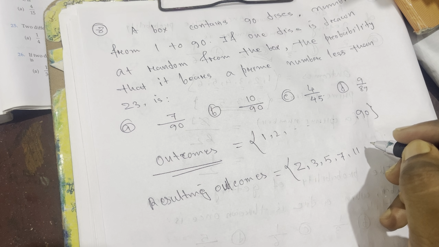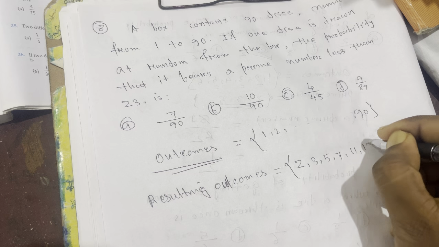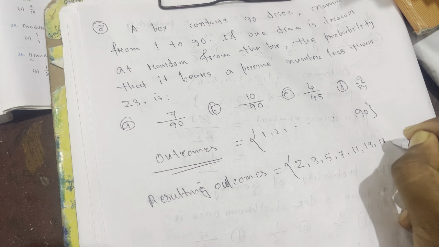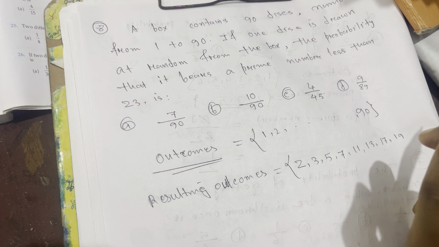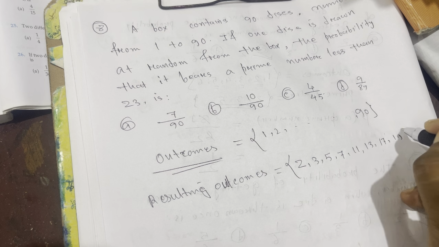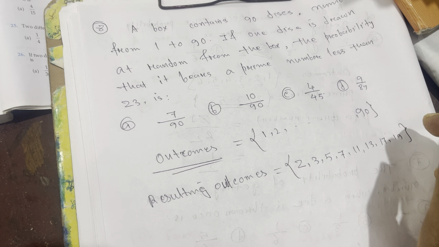Then 13, then 17, then 19, then 23. But we cannot take 23, because we need the prime numbers which are smaller than 23.